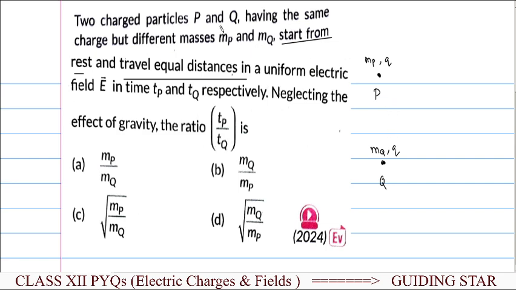They start from the same point. Both charges are present in a uniform electric field.